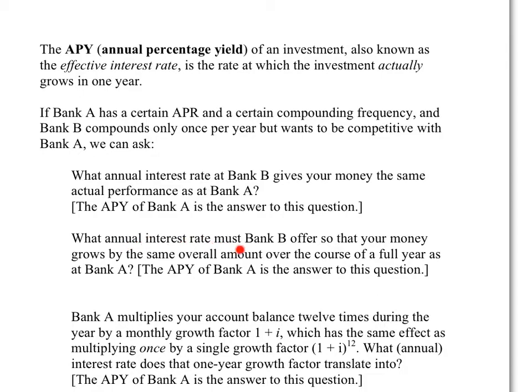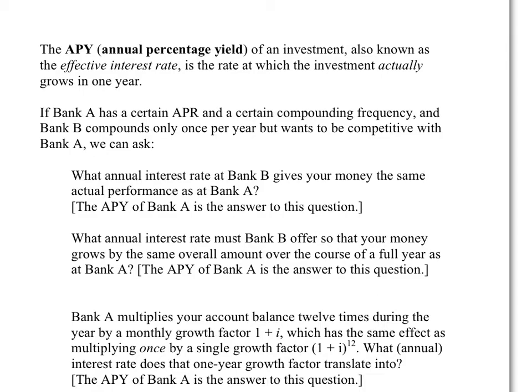The answer to this question of the interest rate that Bank B needs to offer to keep up in its performance with Bank A, that is the APY of Bank A. In our previous example with the specific numbers, Bank A offered an APR of 4.5%, but it compounded monthly, and the overall impact on your money was to cause it to grow by 4.594%. Okay, that 4.594%, that is the APY of Bank A.